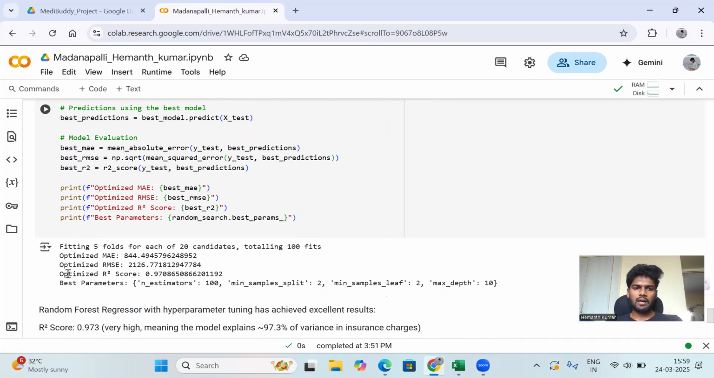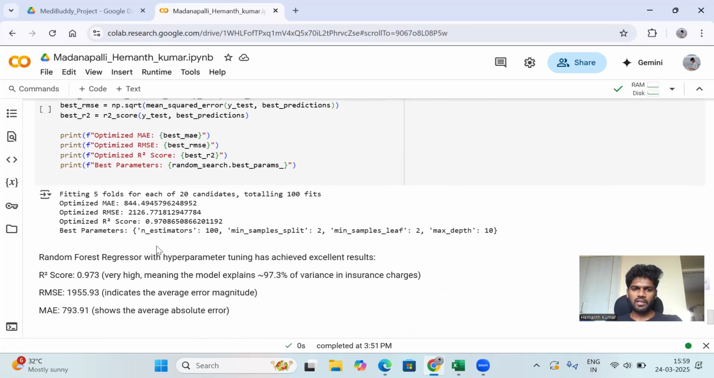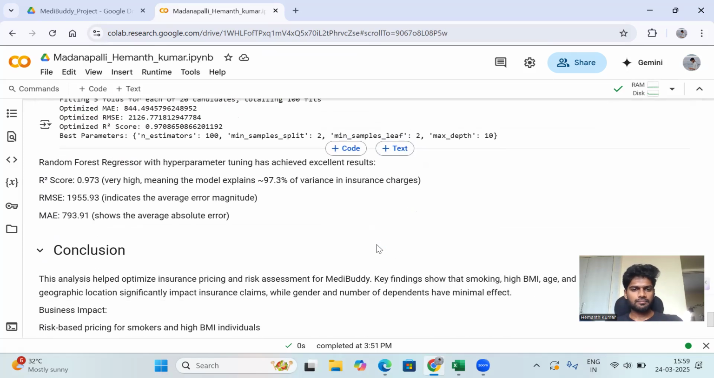The MAE is 844.4945, the root mean square error is 2126.7718, and the R-squared score is 0.97086. These are the best parameters: n_estimators is 100, min_samples_split is 2, min_samples_leaf is 2, and max_depth is 10. These are the values we are getting.